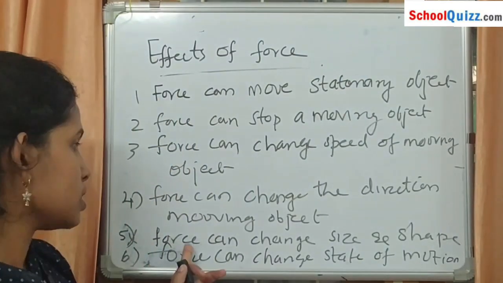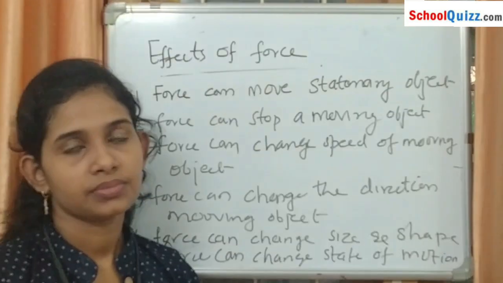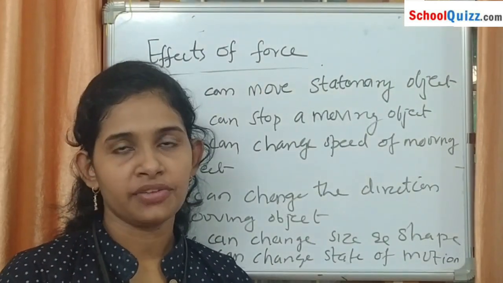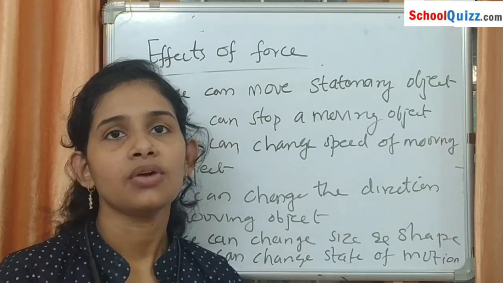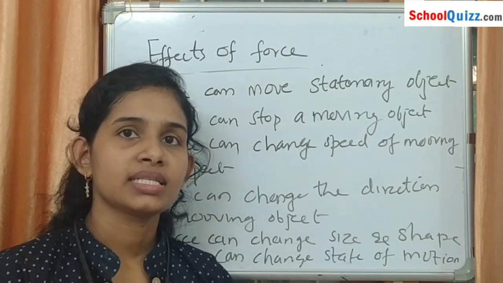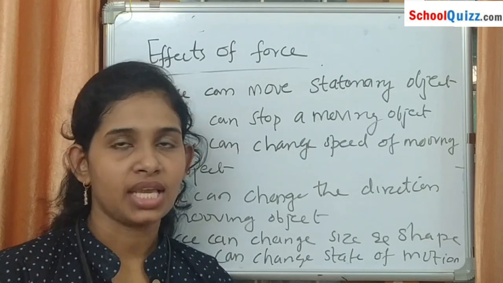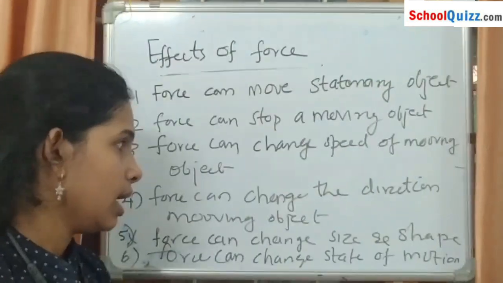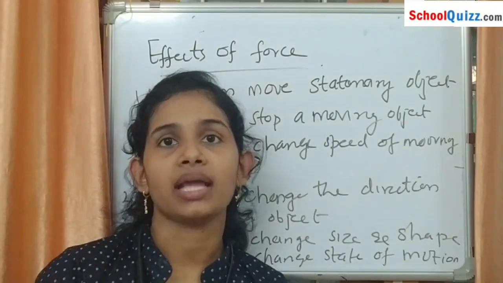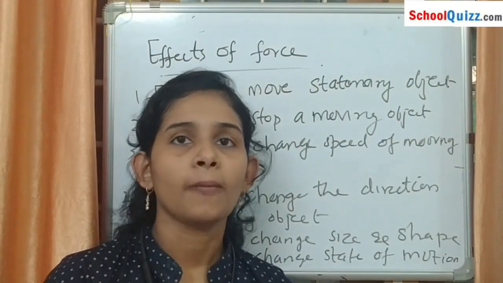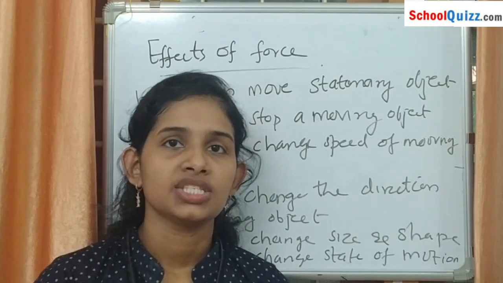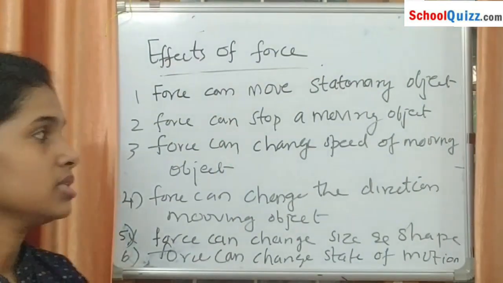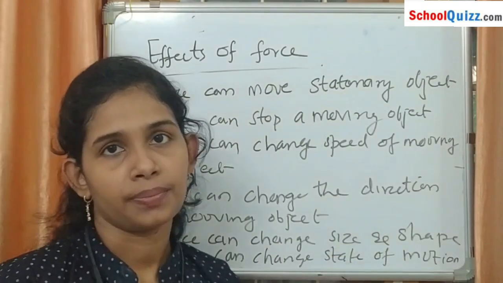Next, a force can change the size and shape. Take a light spring and pull it from both ends. What happened? Its size changes. So here we can say that by the force applied by our hands, the size and shape of the spring change. So a force can change the size and shape.